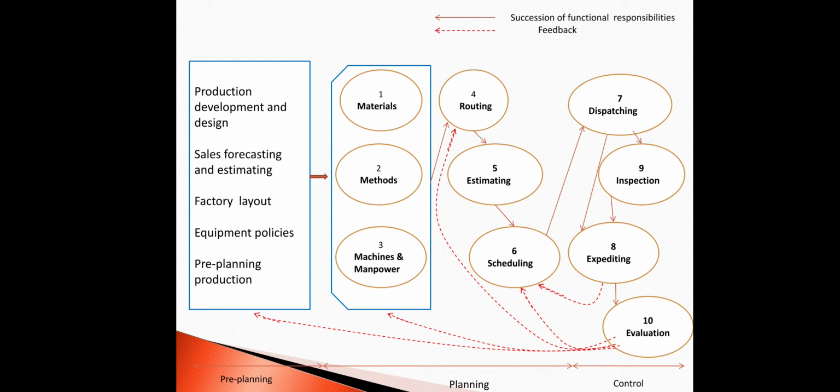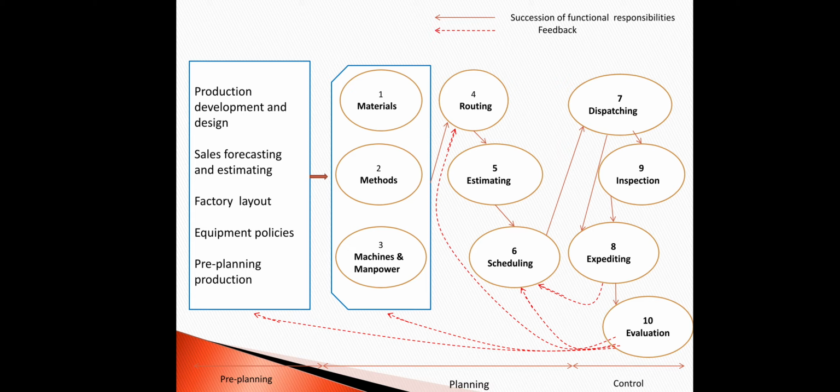Then the next function, that is the dispatching. Dispatching means when the product is ready, the product is dispatched by the organization. It means supply or delivery of the product, or taking the product out from the organization. So this dispatching function is only concerned with the execution of the planning function. So listen, this dispatching is the execution of a planning function.